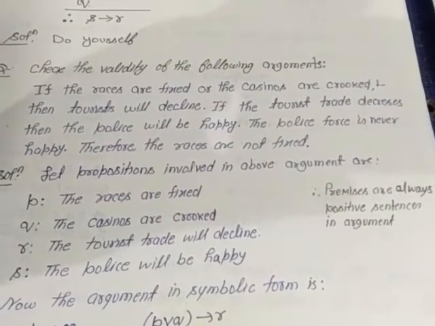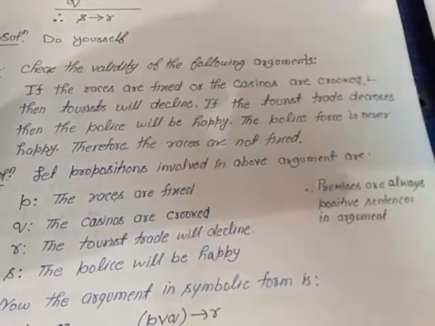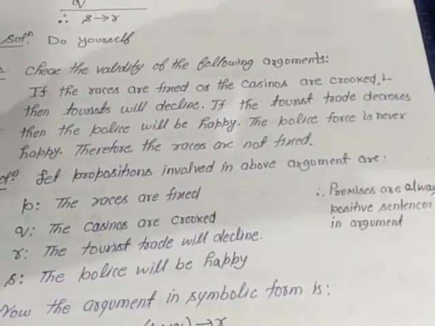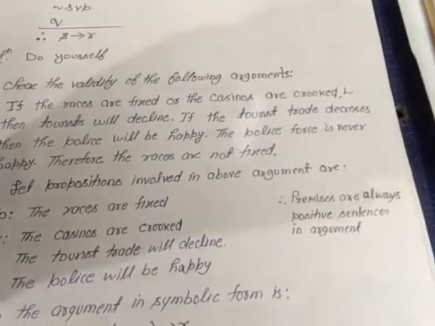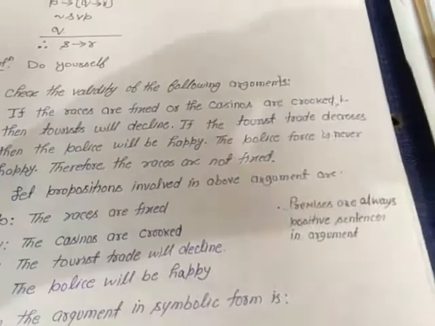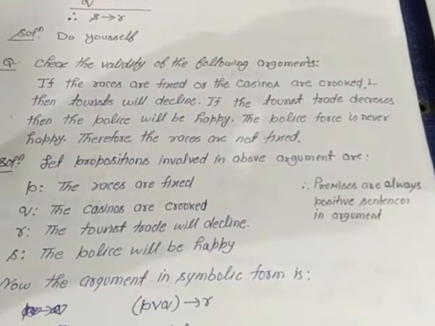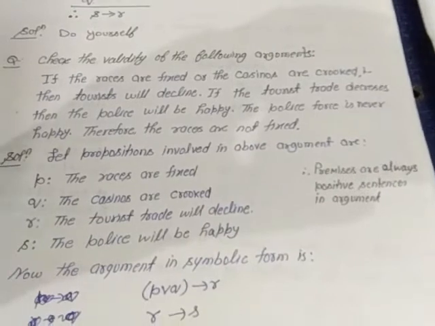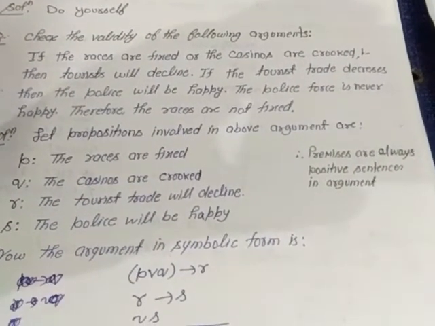Here we have not used the implication sign if, because premises are written in affirmative sentences for the positive truth value T. So the first statement, the races are fixed, is denoted by small p. And the second statement, casinos are crooked, is denoted by small q.